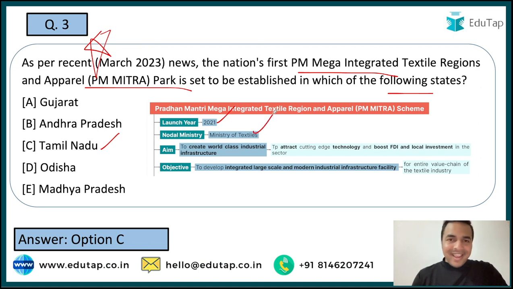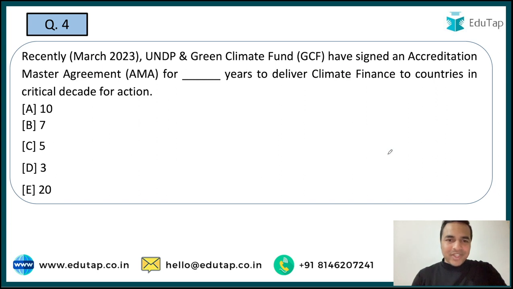If we talk about the aim of this particular scheme, so guys, here it aims to create a world class industrial infrastructure. And what is the reason behind that? That is to attract cutting edge technology and also to boost foreign direct investment and local investment in the infrastructure. So guys, these are the important details, and only some details which I have covered in here, and you are required to tell me the features of the PM Mitra scheme in the comment section after the end of the session. Now let's move on to the next question, which is here on the screen.